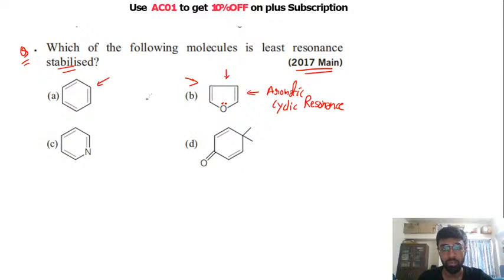So A or B the options नहीं होंगे. This is again your pyridine. We have seen this is again aromatic. यहाँ पे you have cyclic resonance, right? So this is again your resonance is providing stability to your pyridine.